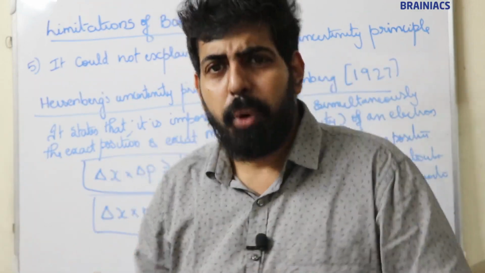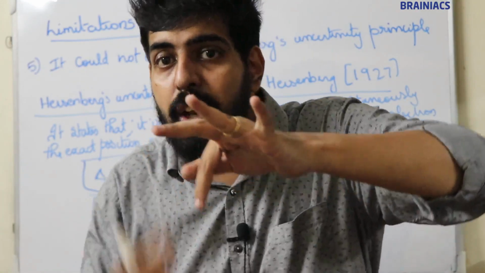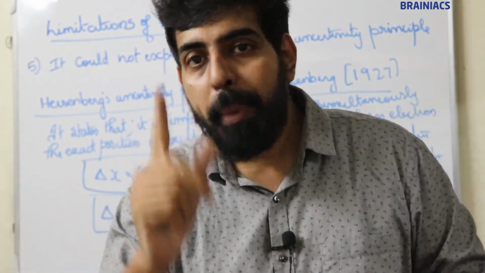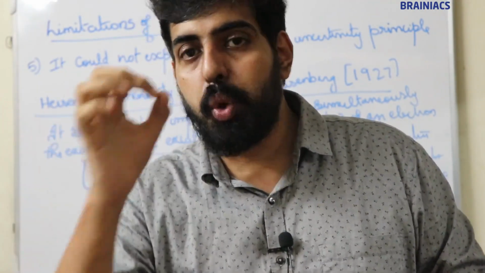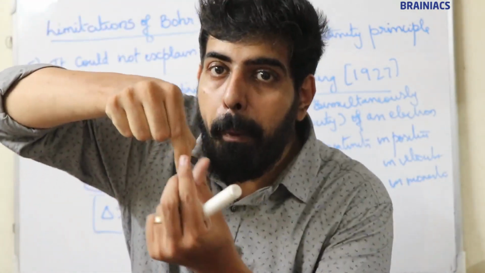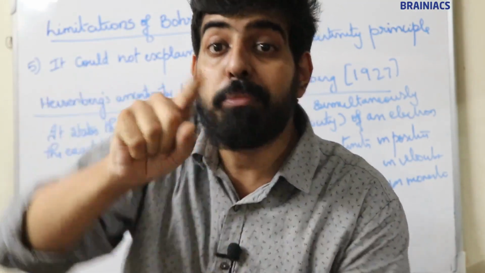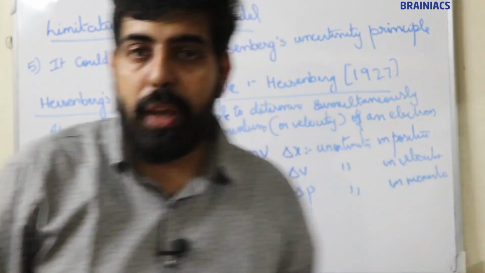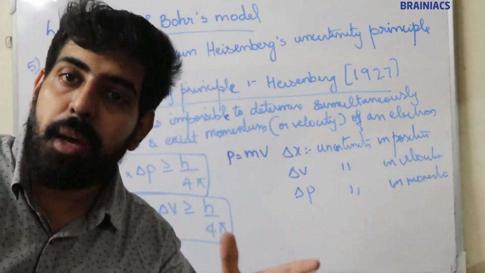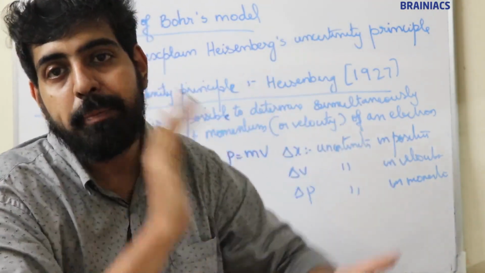Now, what is the importance of this principle? If we know the position and momentum at the same time, we can predict the path of the electron. To predict the path of the electron, we should know position and momentum at the same time. But Heisenberg states that it is not possible to determine the position and momentum of the electron simultaneously.